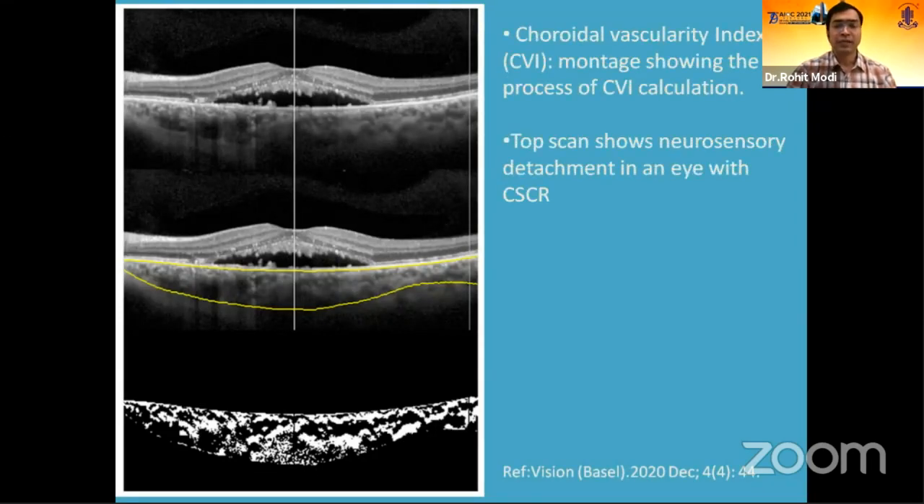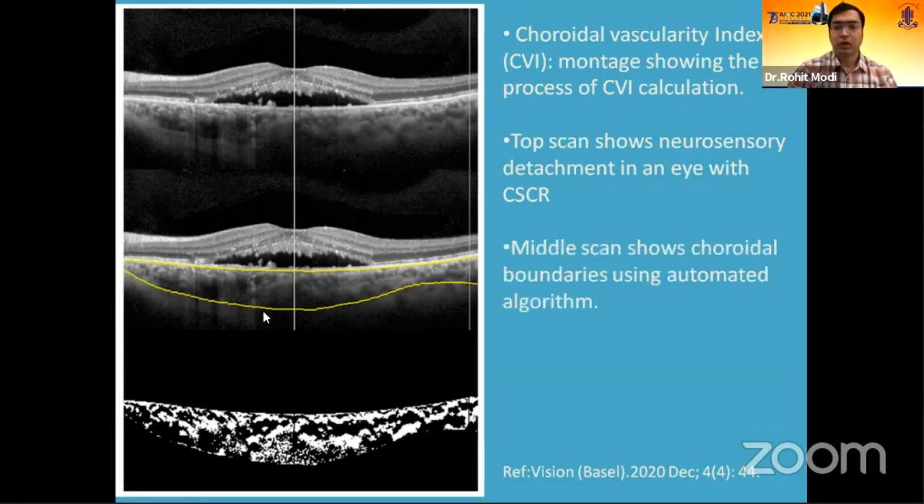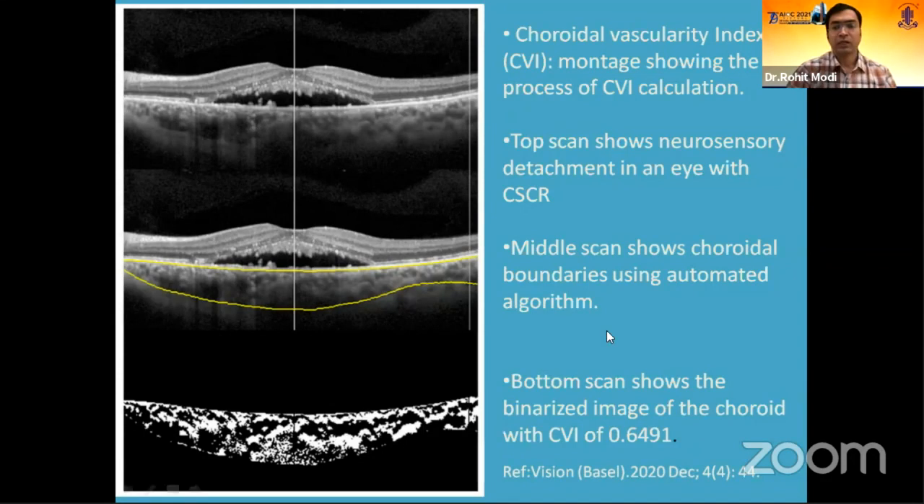Here we can see how CVI is calculated. The top scan shows neurosensory detachment. There is elongation of the photoreceptor layers in this patient, indicating chronicity. The middle scan shows an automated algorithm to mark the choroidal boundaries. And then the bottom scan shows the calculation of the CVI.